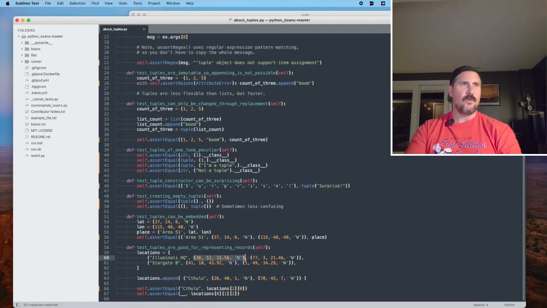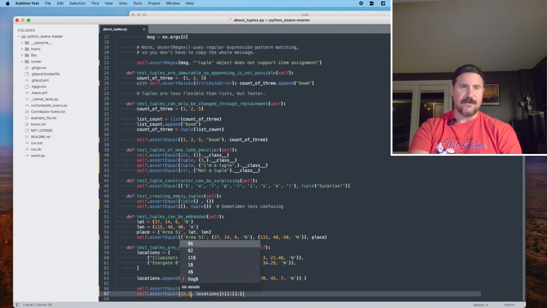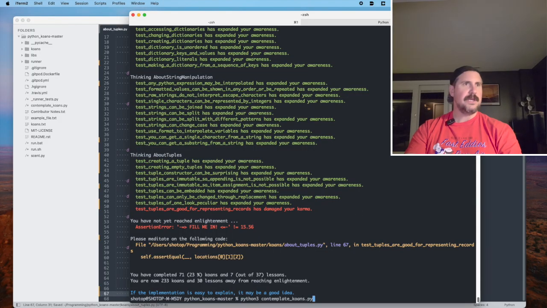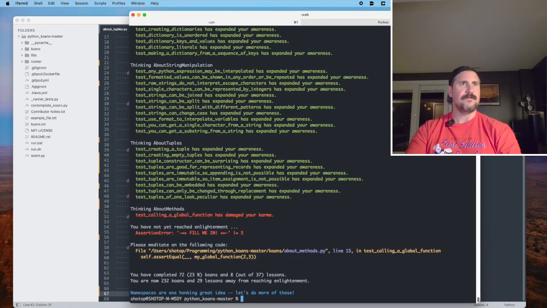It goes 0, 1, 2. So here after that first comma is the first. And then give me the second item in that structure. So in this tuple, what's the item at the second index? It's 0, 1, 2. So it looks like it's the float 15.56. So let's go ahead and try that. 15.56. And we'll see if we pass, which we did.